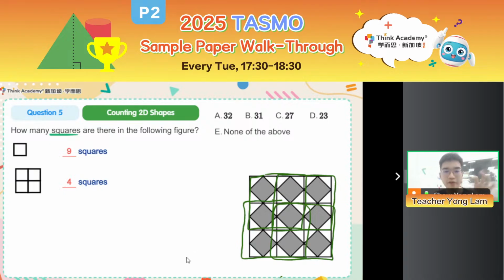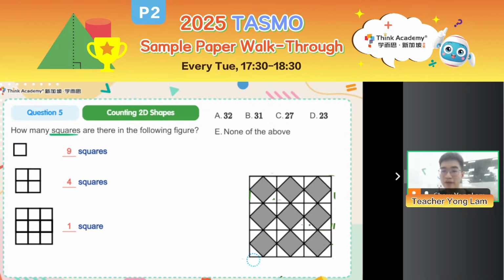But don't stop there. Go even bigger. How many 3-unit squares are there? The length and the width are both 3 units. Very obvious, there's only 1 such big square, which is the entire square actually. So that is 1 such square. Now some of you might think, okay, teacher, I stop here. Yeah, I only have 14 squares.